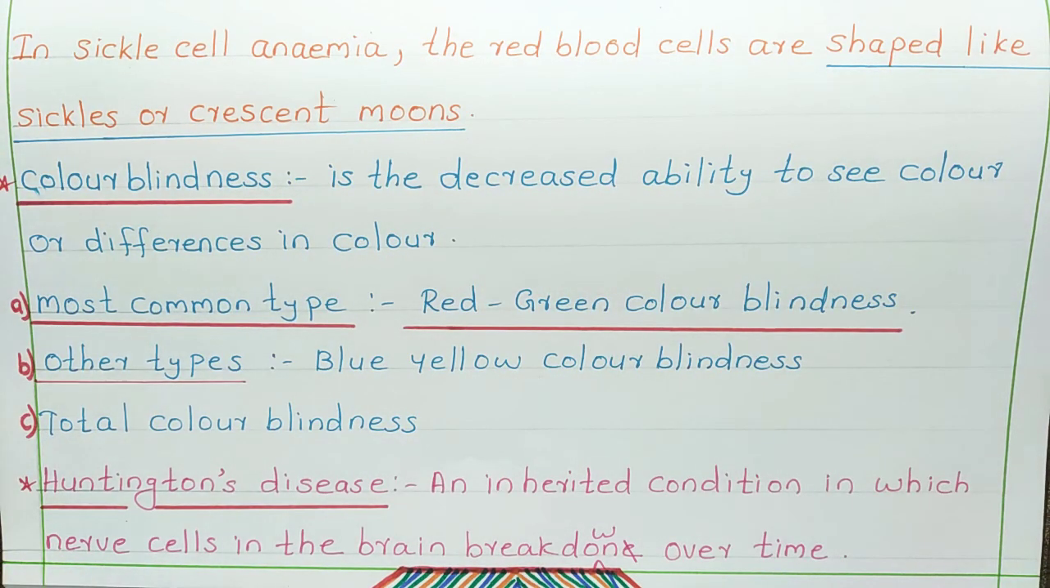And in sickle cell anemia, red blood cells are shaped like sickles or crescent moons. That's why it got that name, sickle cell anemia. The RBC will be sickle shaped or crescent moon shaped.